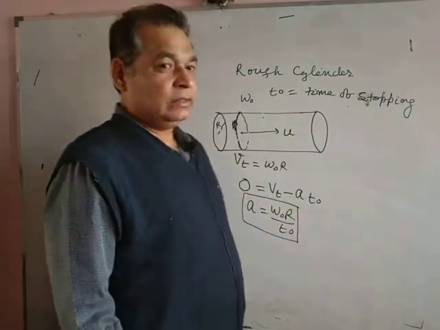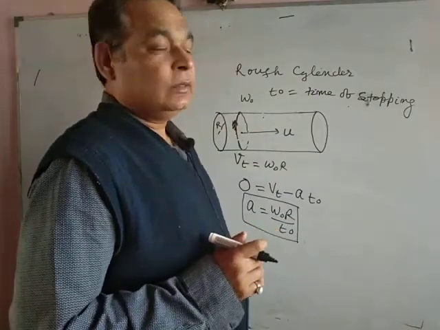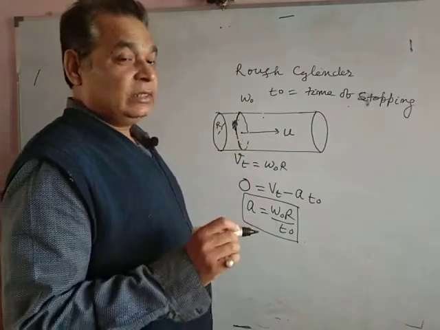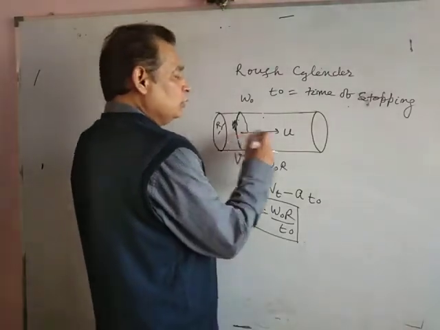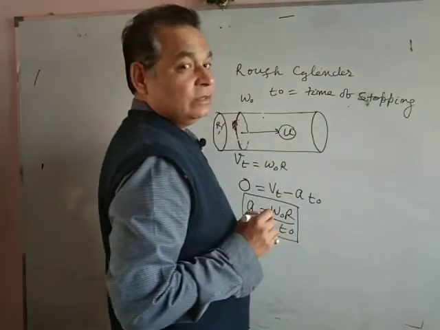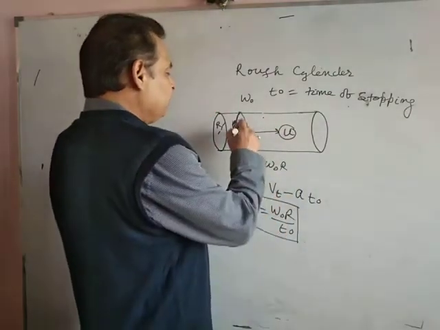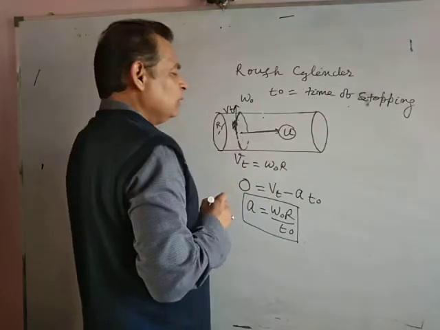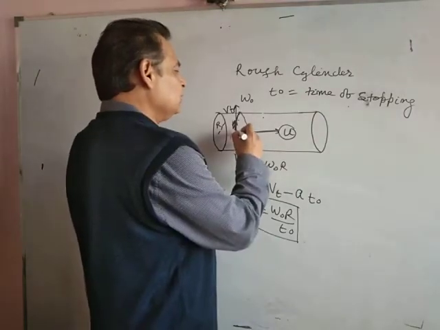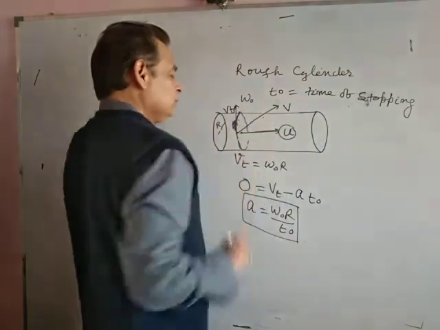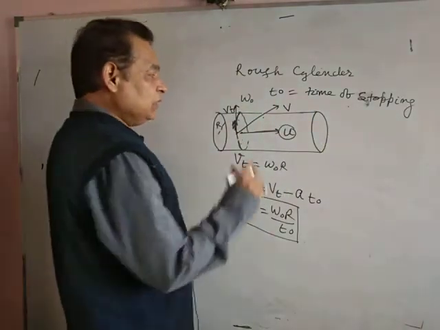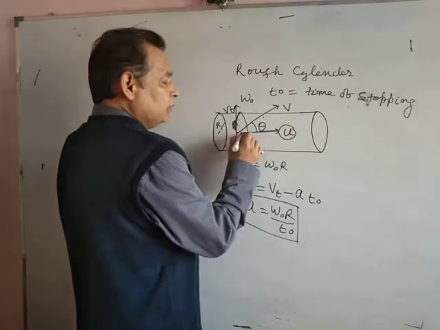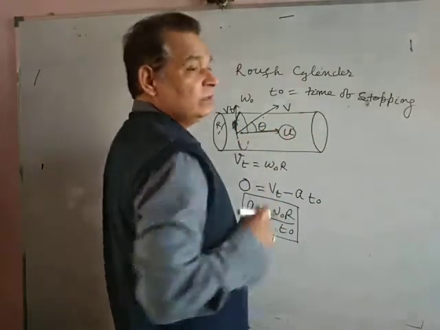In the second part of this question, we give the same angular velocity omega naught in the same direction, and simultaneously velocity u along the length of the cylinder. The tangential velocity is Vt, the other is u, and the resultant velocity v is in this direction, making angle theta with the length of the cylinder.